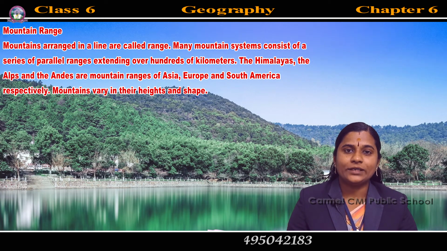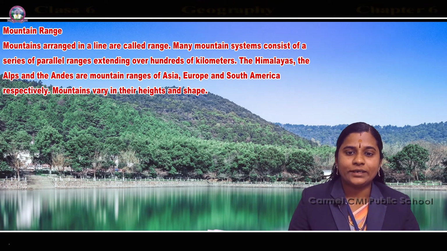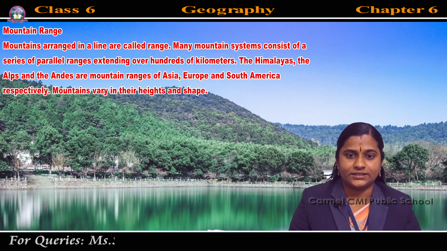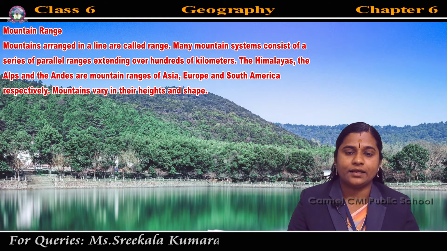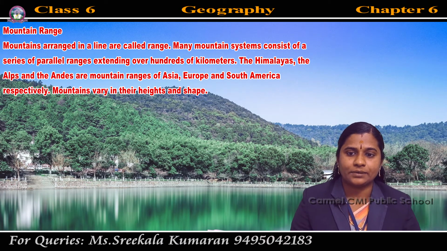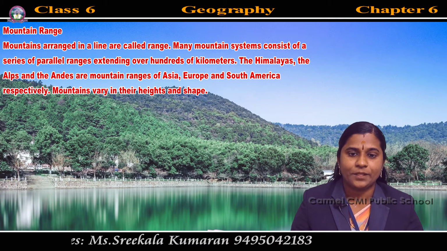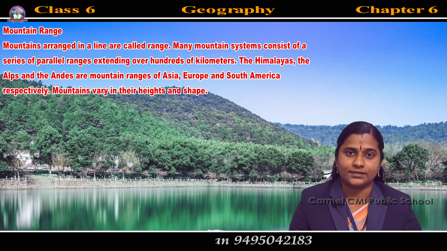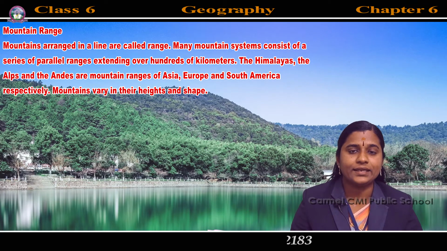What is a mountain range? Mountains arranged in a line, in a layer, are called a range. Many mountain systems consist of a series of parallel ranges extending over hundreds of kilometers. For example, Himalaya, Alps and Andes are examples of mountain ranges.